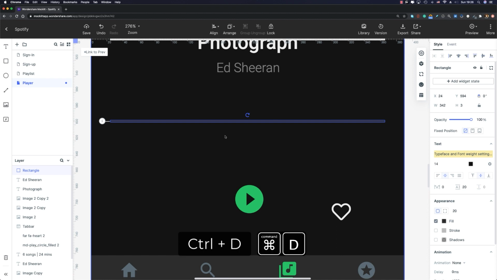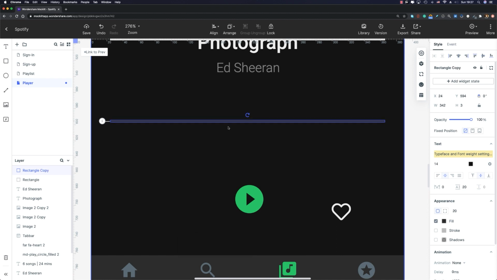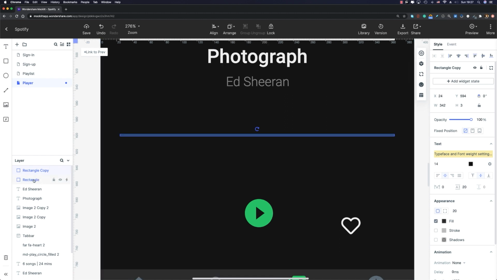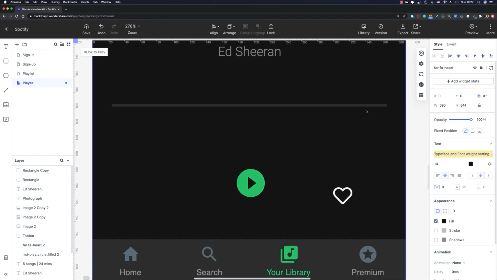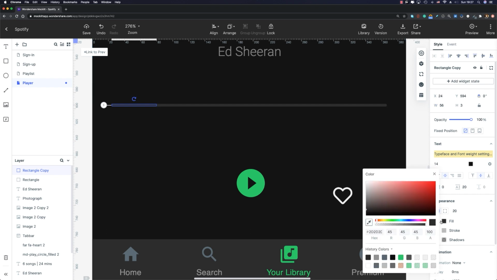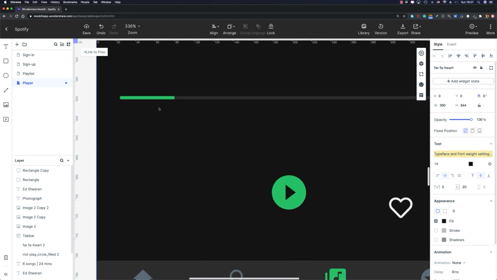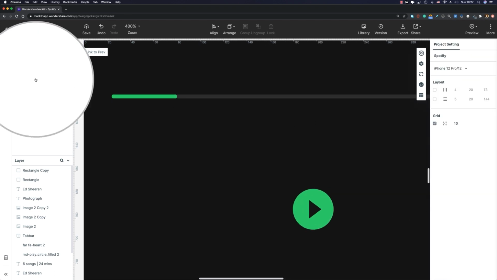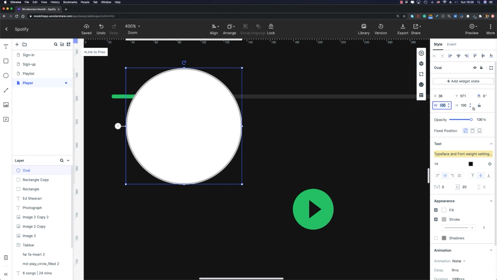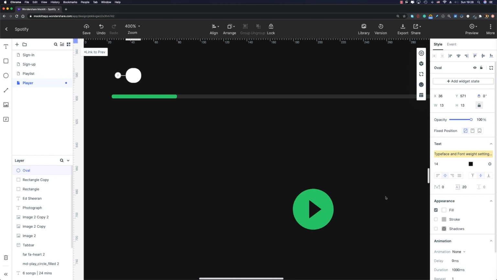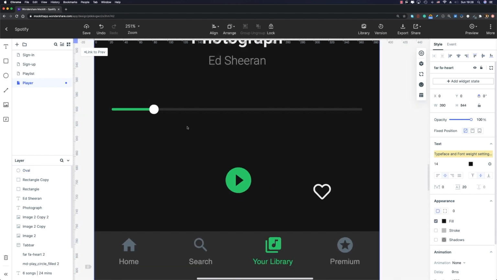Now I'm gonna zoom in, let me duplicate it, move it up and place it right on top of the previous bar that we created, okay? So you can select both of them and align them vertically. Now select the duplicated bar and decrease the width to 56 pixels. Obviously you can't see anything because their color is the same. I'm gonna change it to green. Now it's visible. And here we need to place a circle. So I'm gonna drag and drop a circle here, and let me set the width and height to 13 pixels, just like that. Uncheck the stroke, move it down, make sure that it's aligned with the bar, and now it looks great, okay?